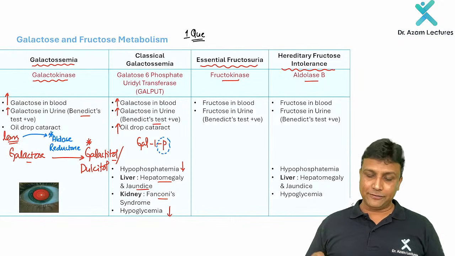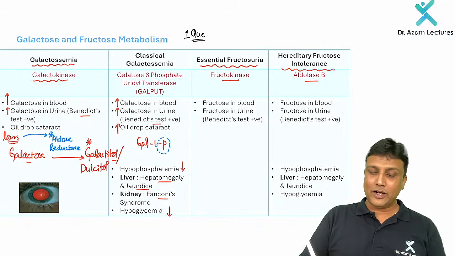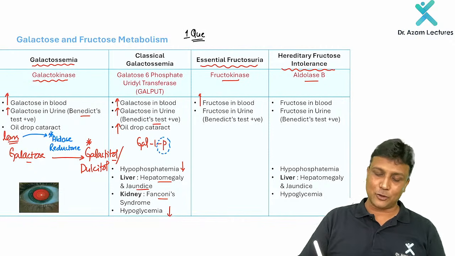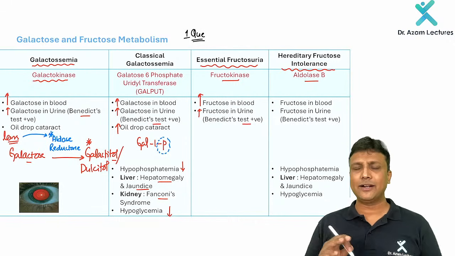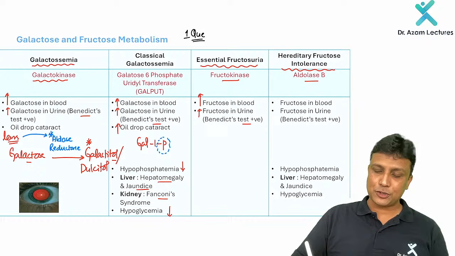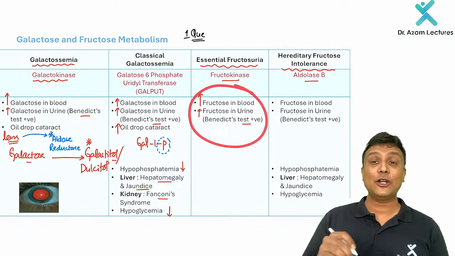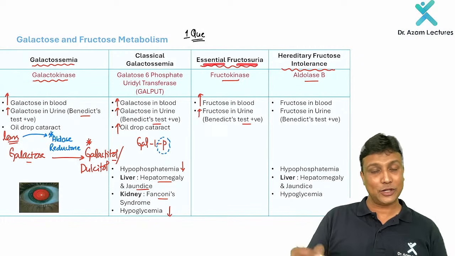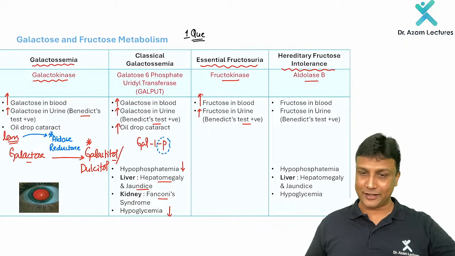Then after that, my dear friends, remember, what is going to happen in essential fructosuria? Fructose is increased in the blood. Fructose is going out in the urine. And therefore, which test will be positive there? Benedict test will be positive there. That is the only thing. That is the reason why most of the time it will go unnoticed. That is why it is known as essential fructosuria.